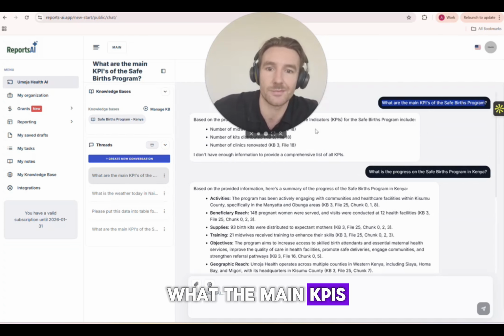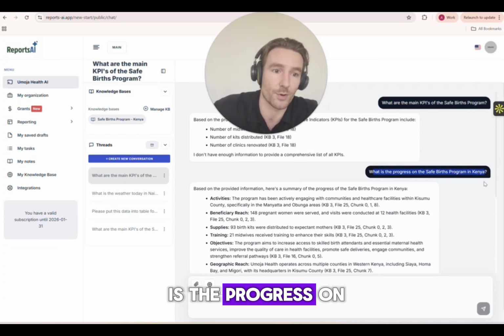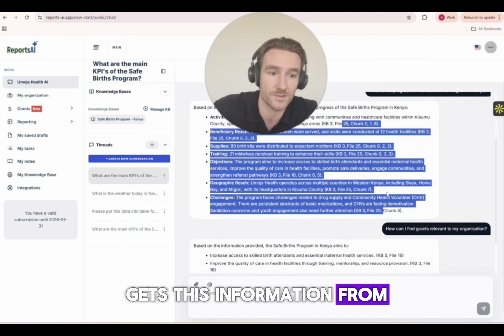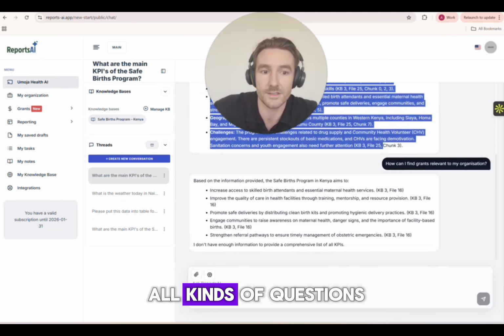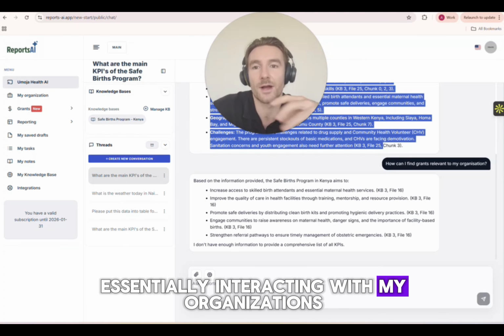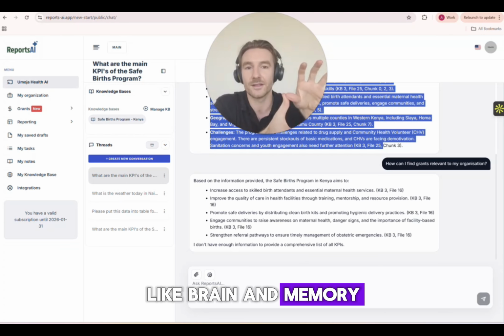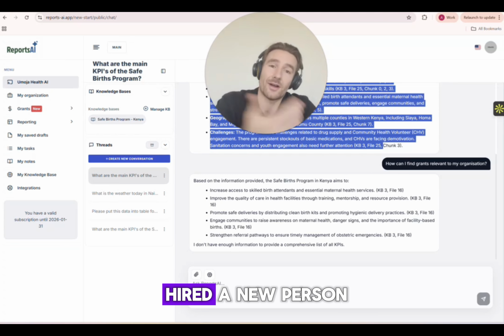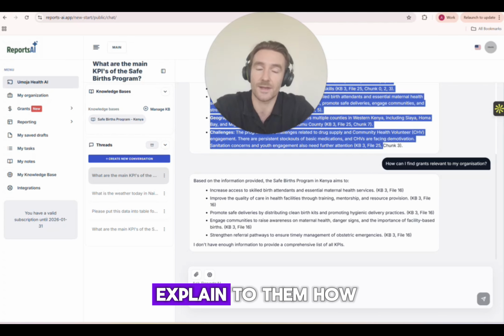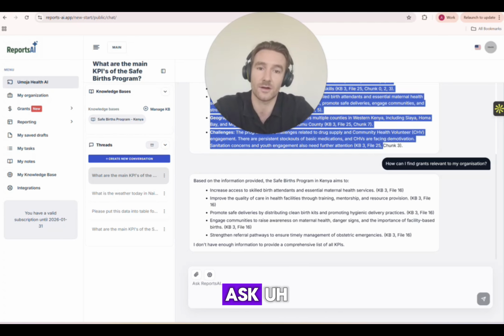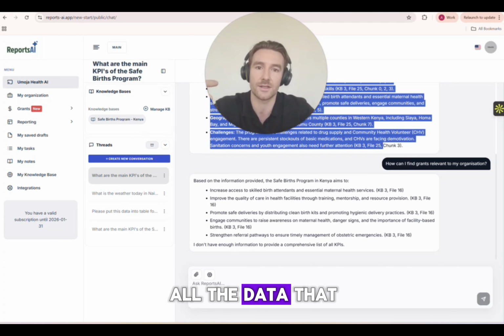So I can say, what are the main KPIs? It tells me what is the progress on the Safe Births program. It tells me where it gets this information from as well. I can ask it all kinds of questions. And this way, I'm essentially interacting with my organization's brain and memory in a very interactive way. So if you hired a new person and you wanted to explain to them how certain things work, they can just come here and they can ask all of the data that your organization has.